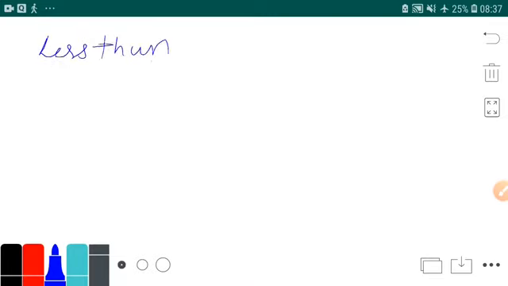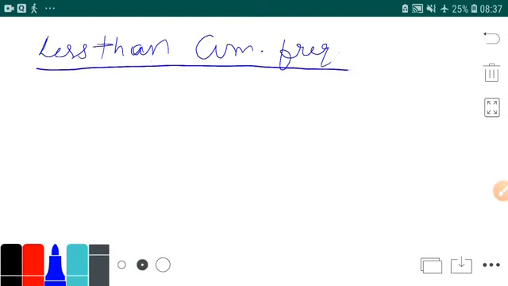less than cumulative frequency. Yes, what we are going to do today, we are going to do less than cumulative frequency. Now what is this less than cumulative frequency? Let me take an example.